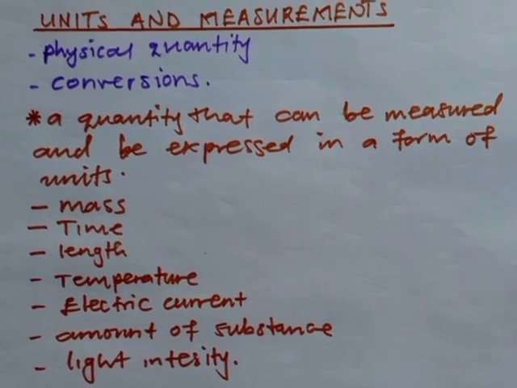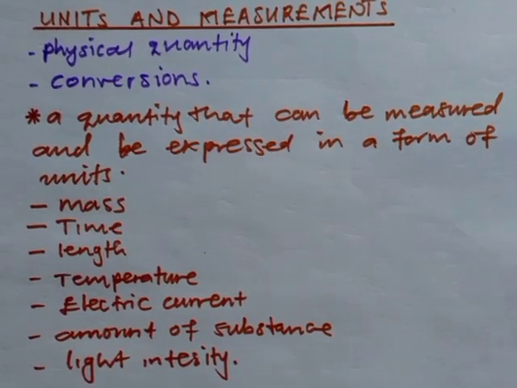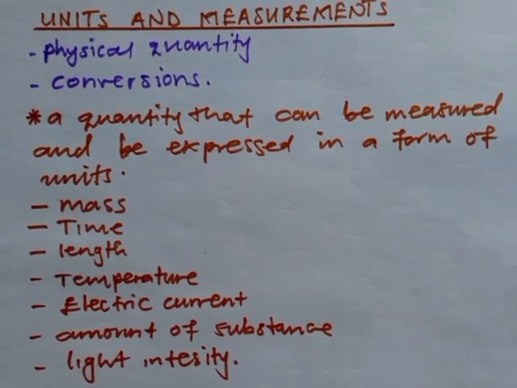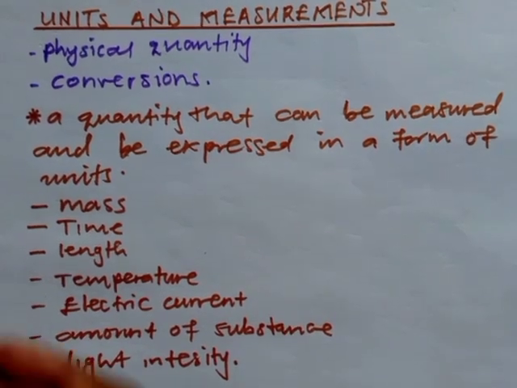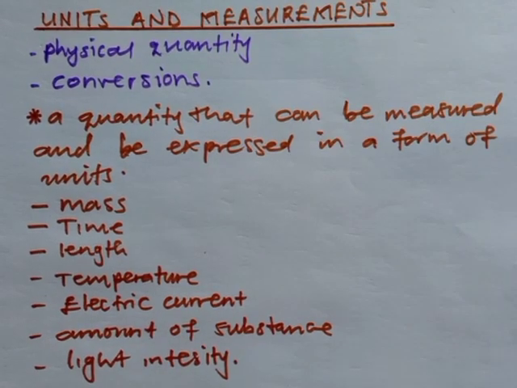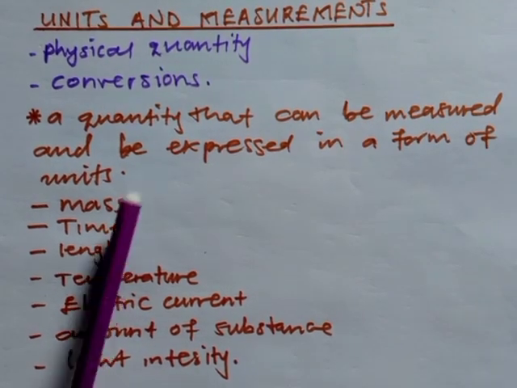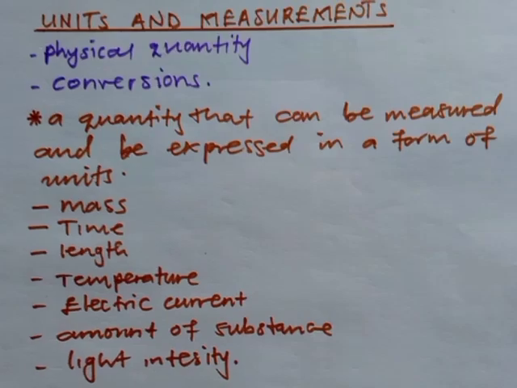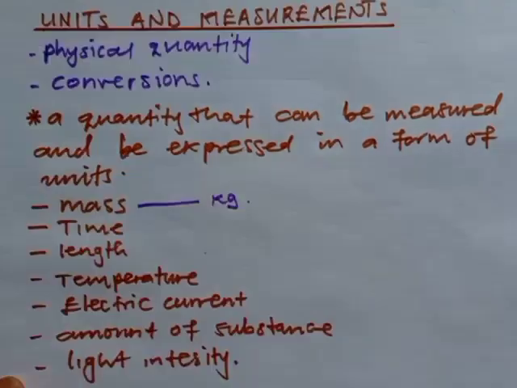So what is the SI unit we're trying to talk about? If we talk about SI units, we simply mean the standard international units that are acceptable for every physical quantity here. So if we try to analyze the SI units for mass, what is the best SI unit for mass supposed to be?